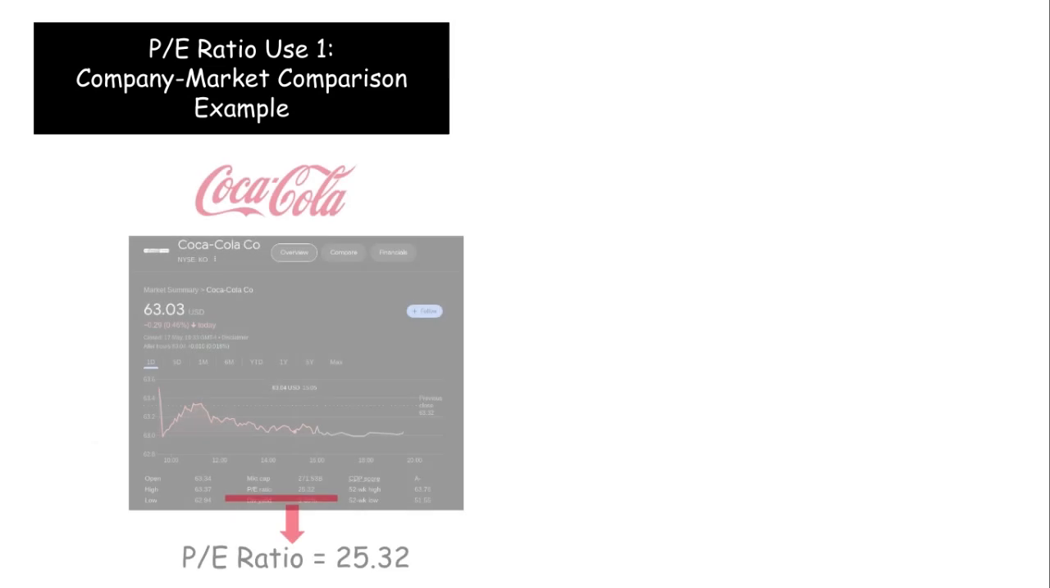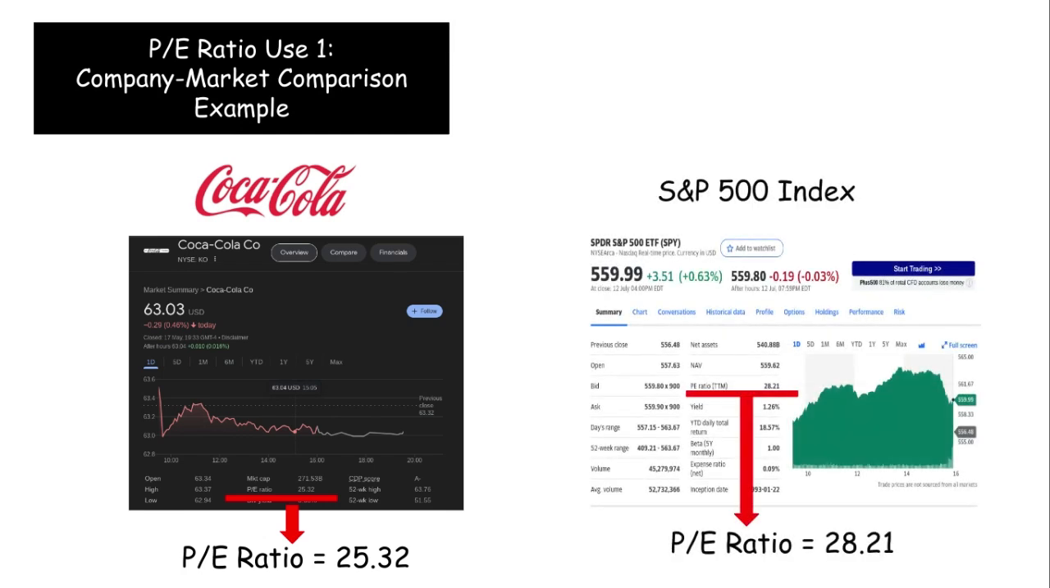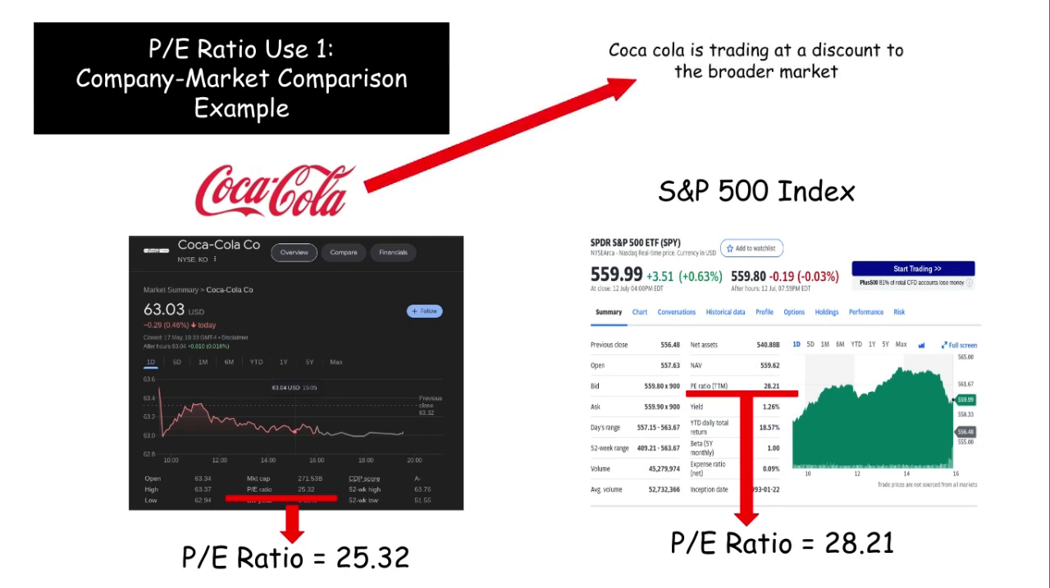We now know the price-to-earnings ratio of Coca-Cola, which is 25.32, and we also now know the price-to-earnings ratio of the S&P 500 index, which is 28.21. This shows us that Coca-Cola is trading at a discount relative to the broader market.